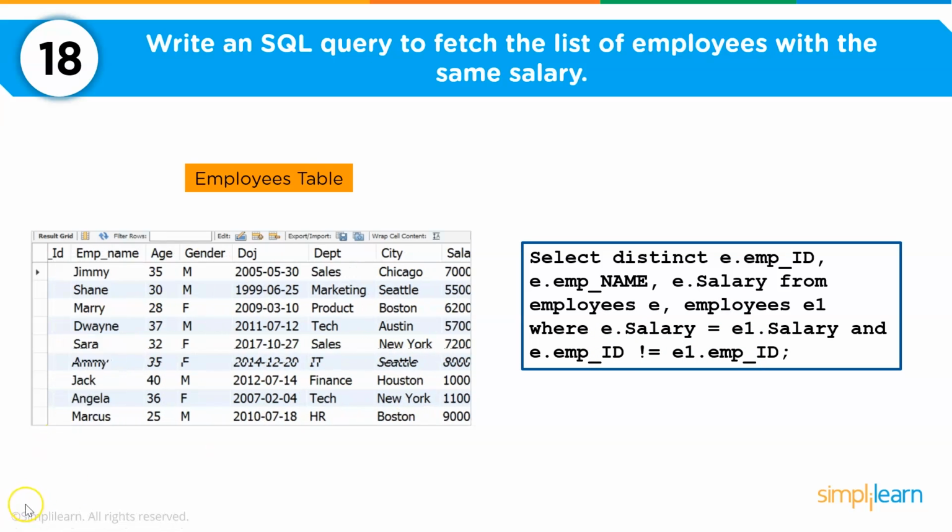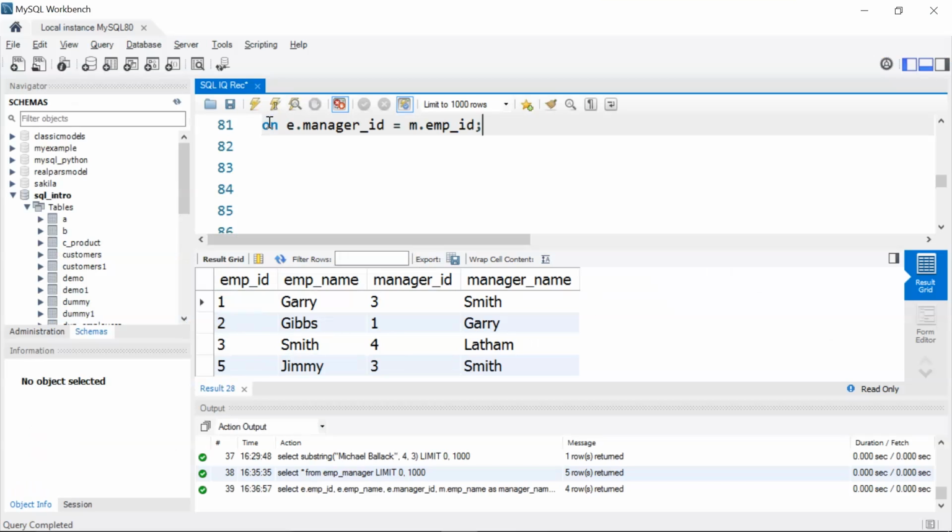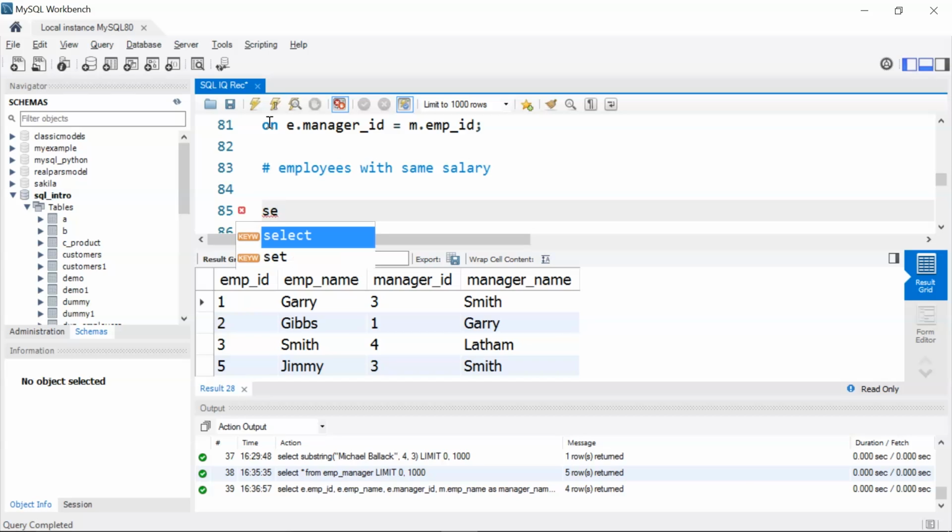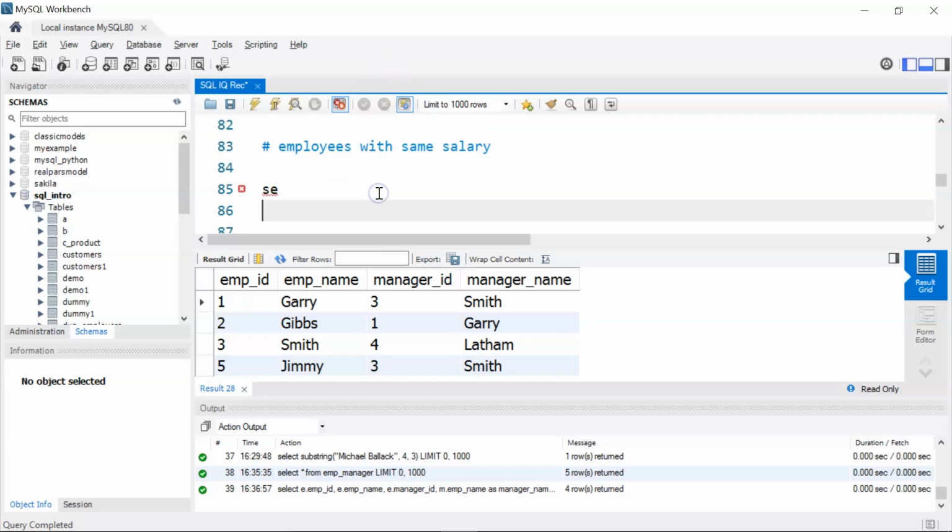Let's do it. I'll give a comment here and write employees with same salary, and I'll start with my query.